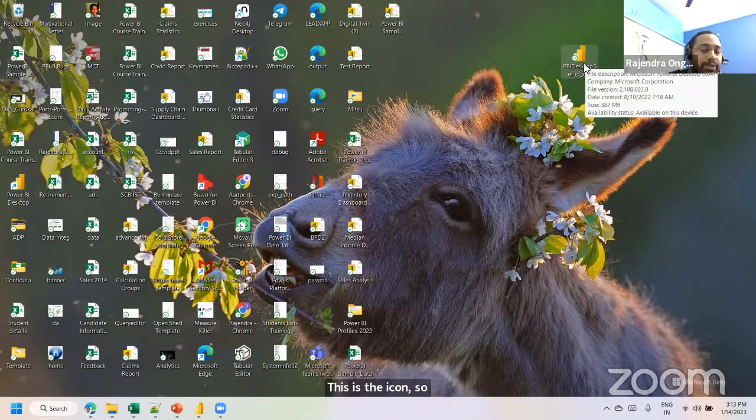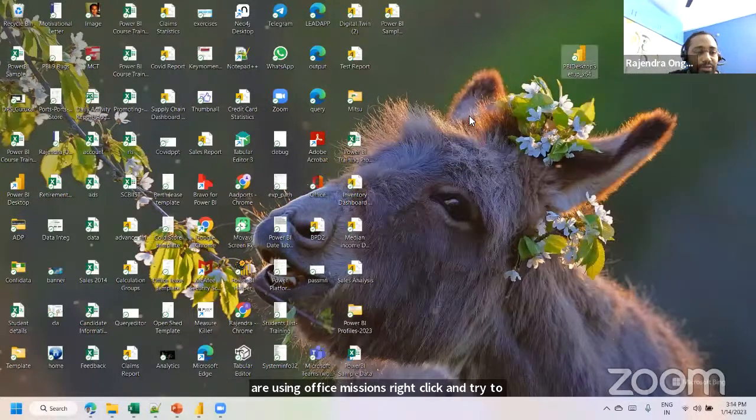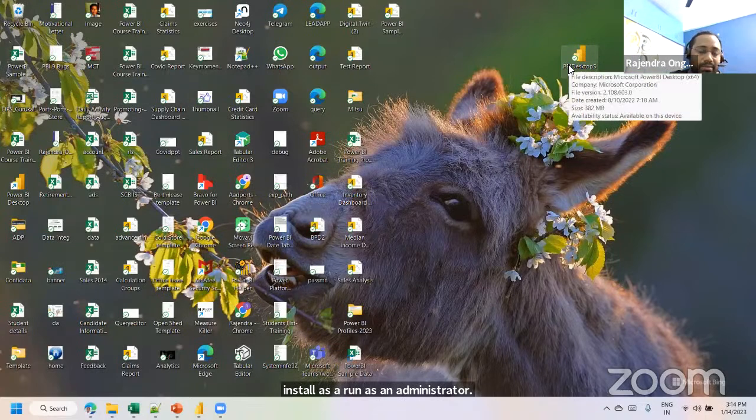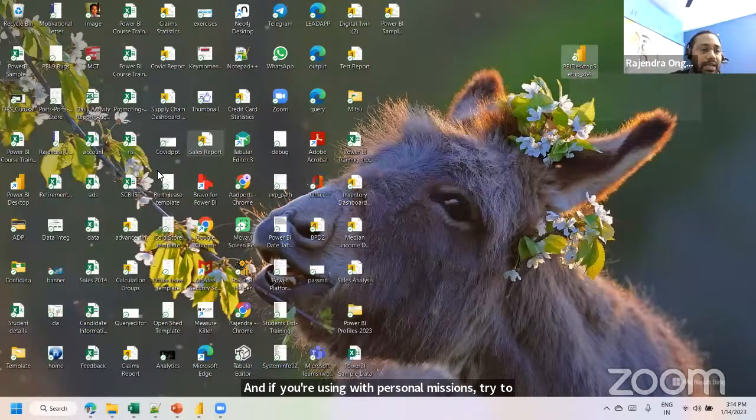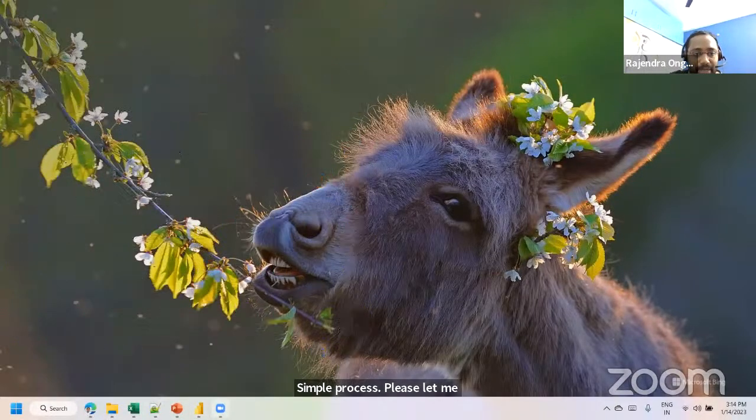So please try to use, if you're using office machines, right click and run as administrator. And if you're using your personal machines, double click on the file in the download path itself and you can install it anywhere. Boom. A simple process. Please let me know if you have any issues or queries on this as well. I can help.